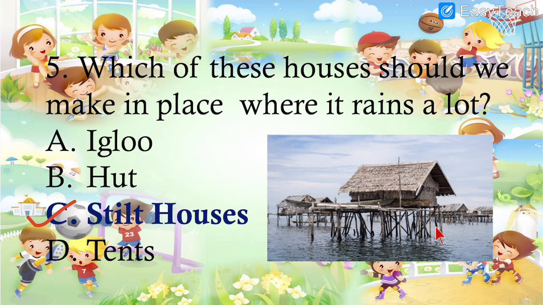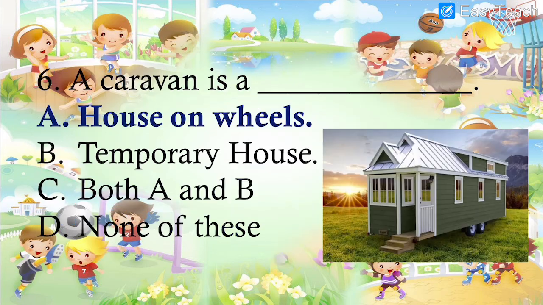Because of this stilt, the house will be raised up and its height is increased. That is the reason the water will not enter the house, because it is built up on the stilt, the pillar shown here with my arrow. So those are called stilt houses.